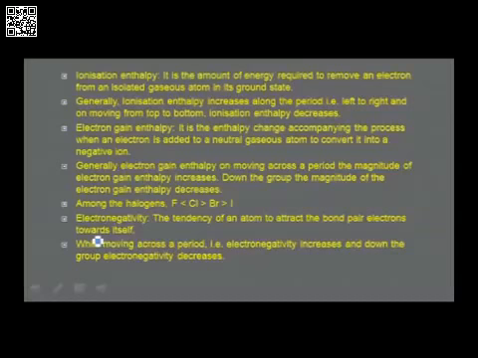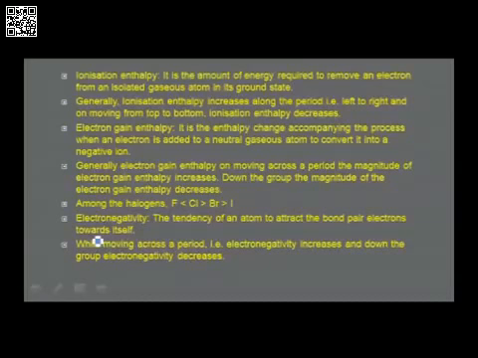It is found that the electron gain enthalpy of fluorine is less than that of chlorine, which is greater than that of bromine and greater than that of iodine. Let me repeat, the electron gain enthalpies for halogens: fluorine less than chlorine, greater than bromine and greater than iodine.